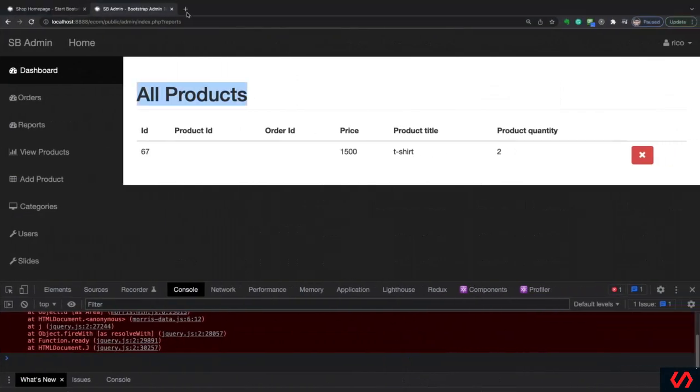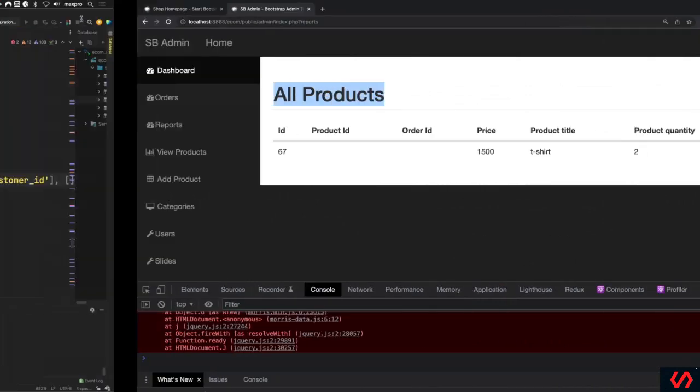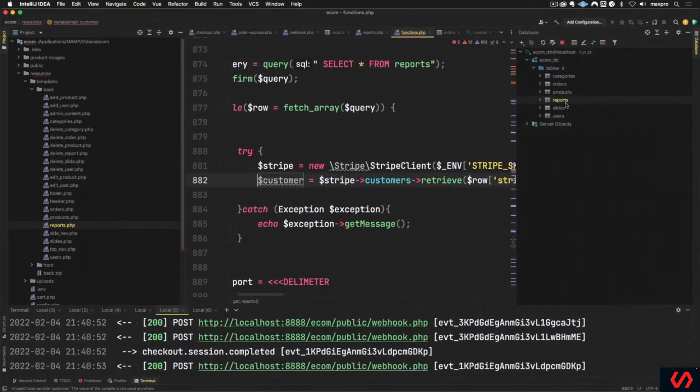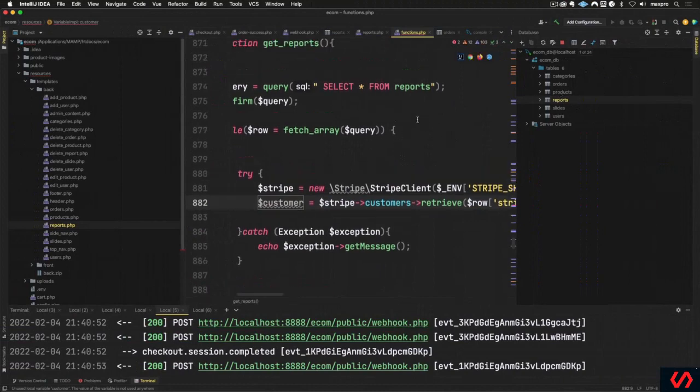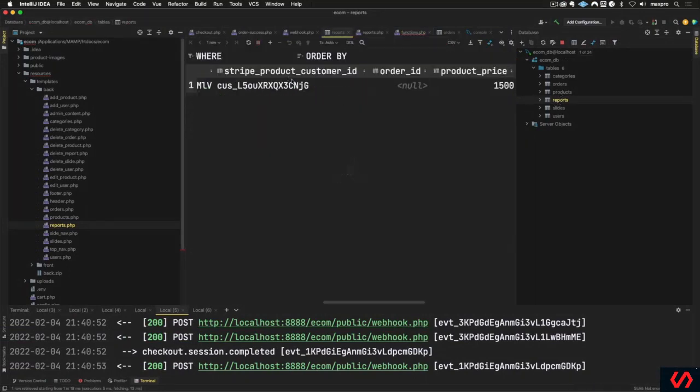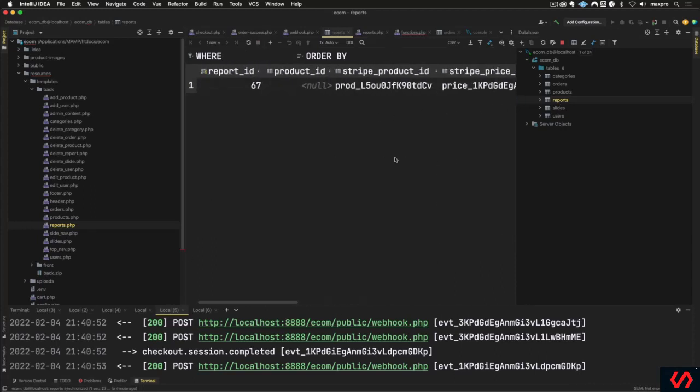Let's go back here. Actually, I can look at it from here. If you go to phpMyAdmin, if you look at where we're fetching reports, we can see that we have Stripe product customer ID in there. For those of you that have this, you can click on the plus symbol and minus, and then insert with this arrow key, once you finish typing your data, of course. Or you can edit by double clicking it. It's pretty awesome. Or you refresh it right here, or you can just double click here.